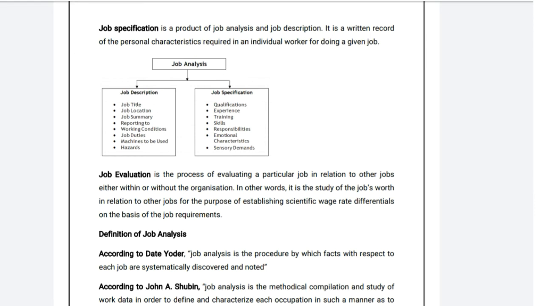So with the diagram or table here, we can understand job analysis is divided into two parts, that is job description and job specification. Job description contains job title, job location, job summary, job reporting, working conditions, job duties, machines to be used, and hazards. Students, here hazards means the dangerous conditions under which employees are supposed to perform.